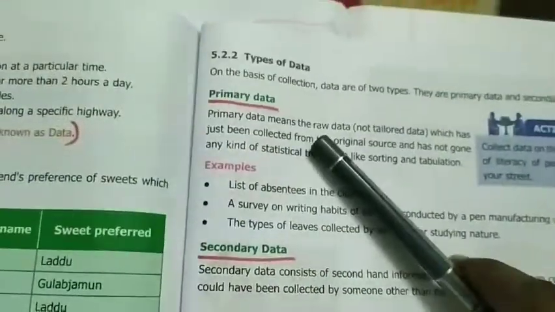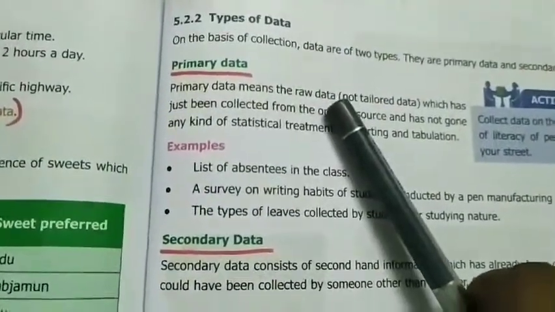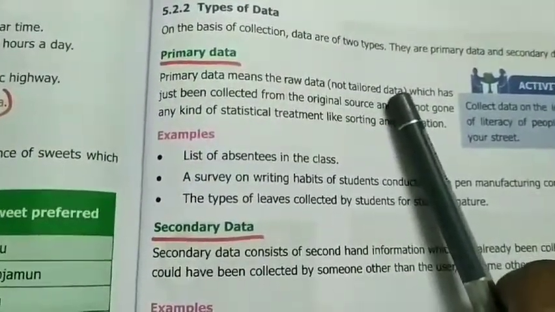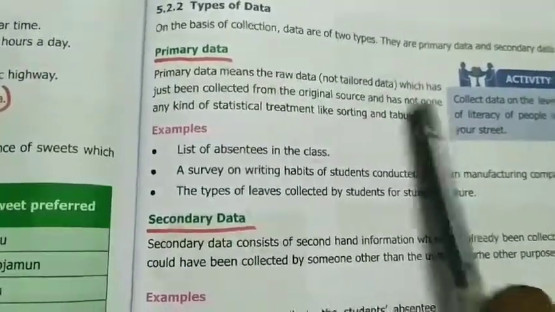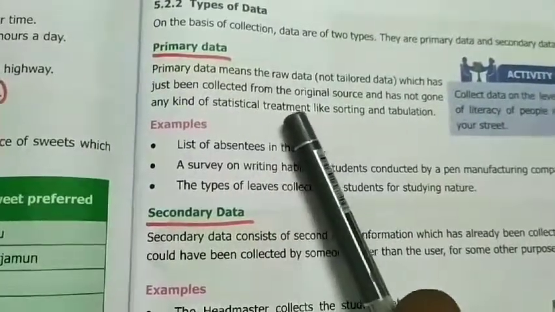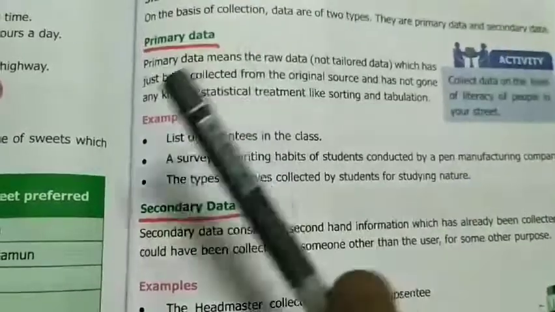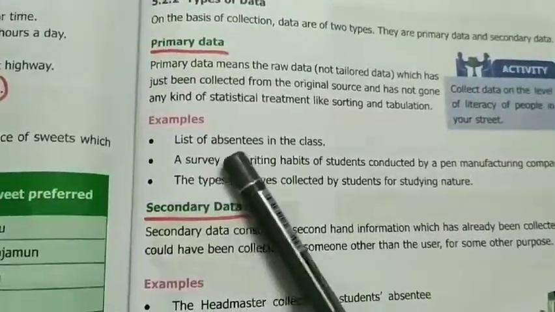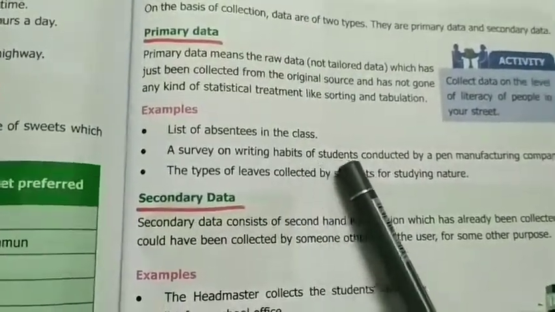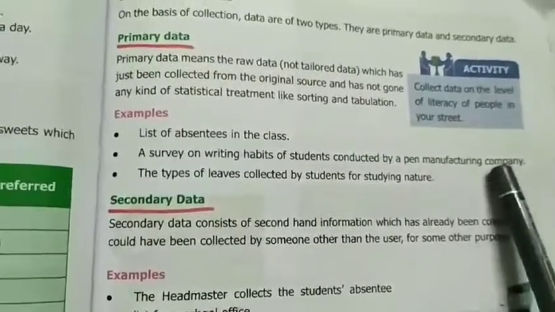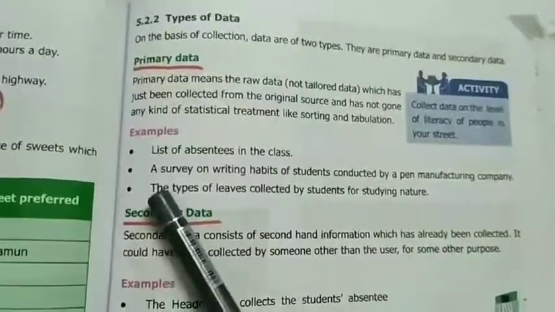Primary data. So what is primary data? Primary data means the raw data, not tailored data, which has just been collected from the original source and has not gone through any kind of statistical treatment like sorting and tabulating. It is temporary data. For example, a list of absentees in the class, or a survey on writing habits of students conducted by a pen manufacturing company. These are called primary data.